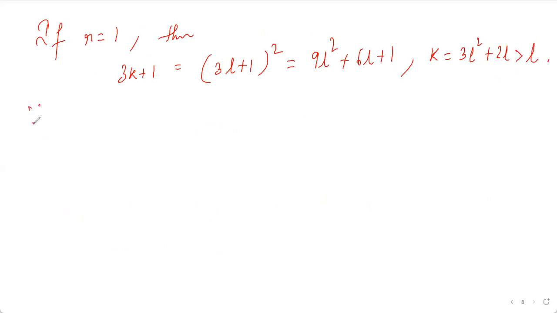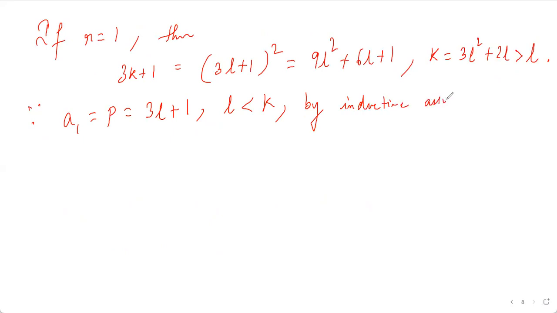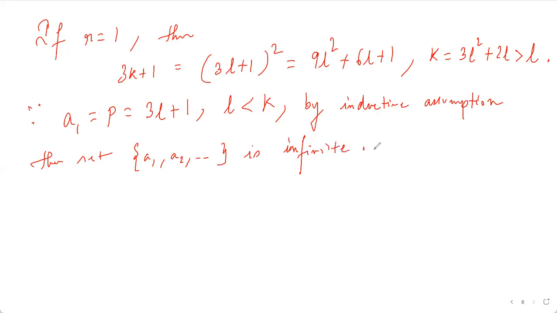Now, since a1 is equal to p, which is 3l plus 1, and l is strictly less than k, again by the inductive assumption, the set a1, a2, and so on is infinite. And hence the set S is also infinite.